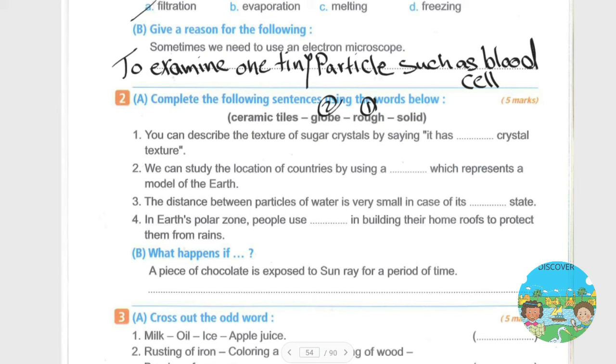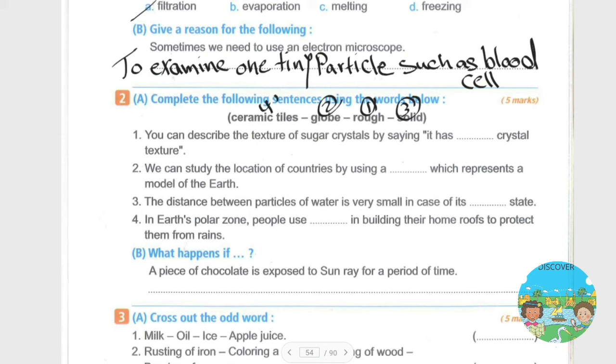Number 3 says: the distance between particles of water is very small in case of its ... state. Of course the answer will be solid state. Okay, question number 4 says: in the earth polar zone people use ... in building their home roofs to protect them from rains. Of course, they use ceramic tiles.